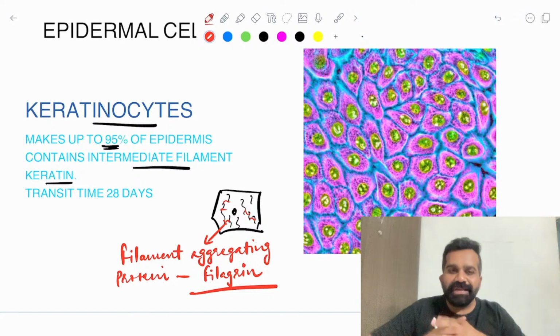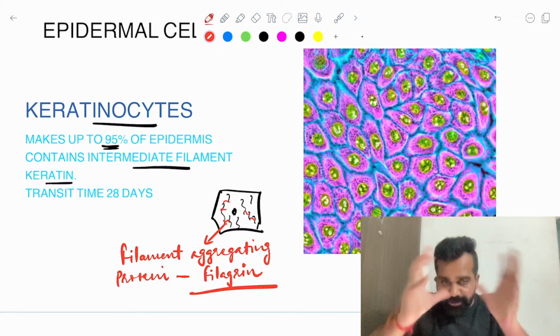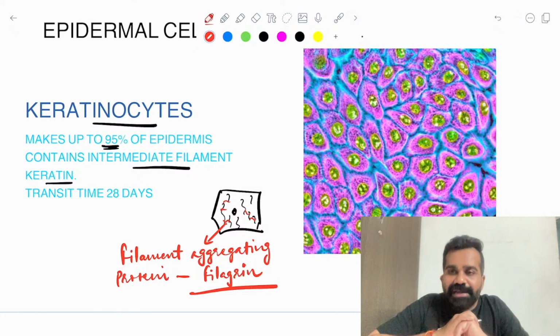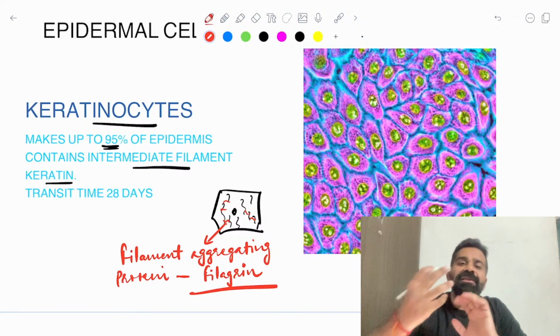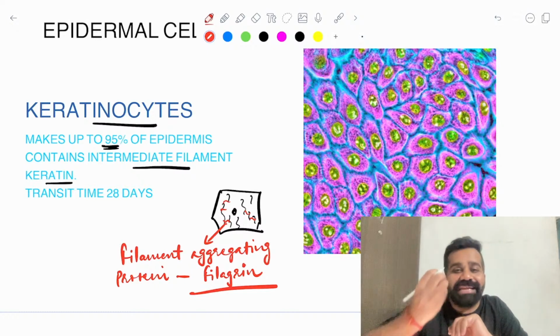So if there is a mutation in this filaggrin, what will happen? The intercellular structure of the keratinocyte will become very weak. We will be learning about genetic conditions in which keratinocytes are weak or fragile.